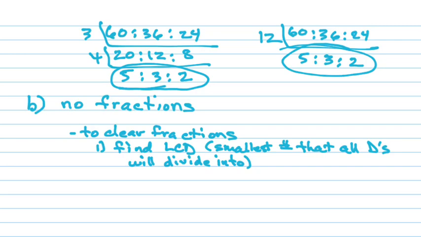That all denominators, capital D's for denominator, that all denominators will divide into. You can write out denominator if you don't like my abbreviation. But I never use capital D for anything other than denominator. Capital N is always numerator. Right?